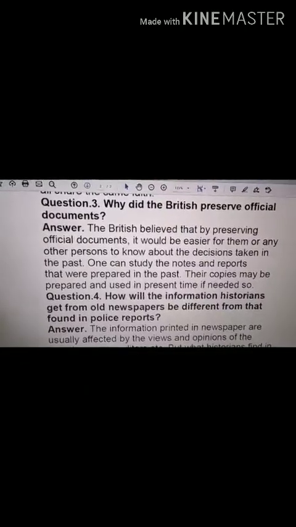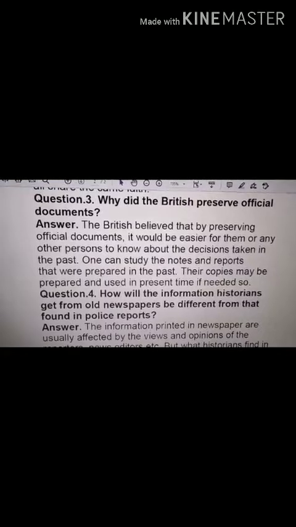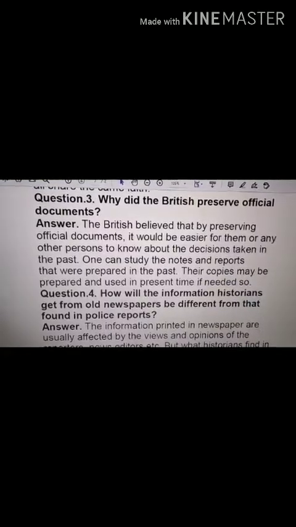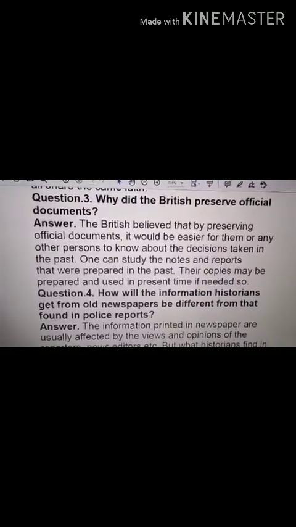So what is the answer? The British believed that by preserving official documents, it would be easier for them or any other person to know about the decisions taken in the past. One can study the notes and reports that were prepared in the past. Their copies may be prepared and used in the present time if needed.